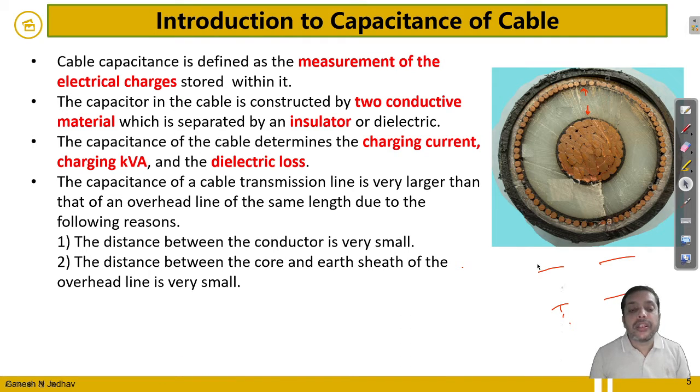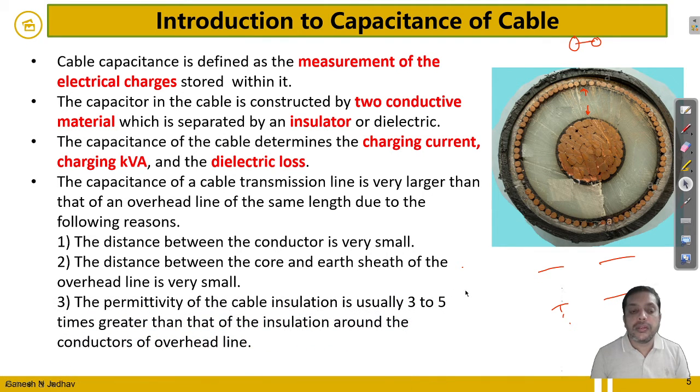Second, the distance between the core and earth sheath. In three phase, suppose we have three conductors, between two conductors also there is very little space, and between conductor and sheath also there is very little length. Now permittivity of the cable.